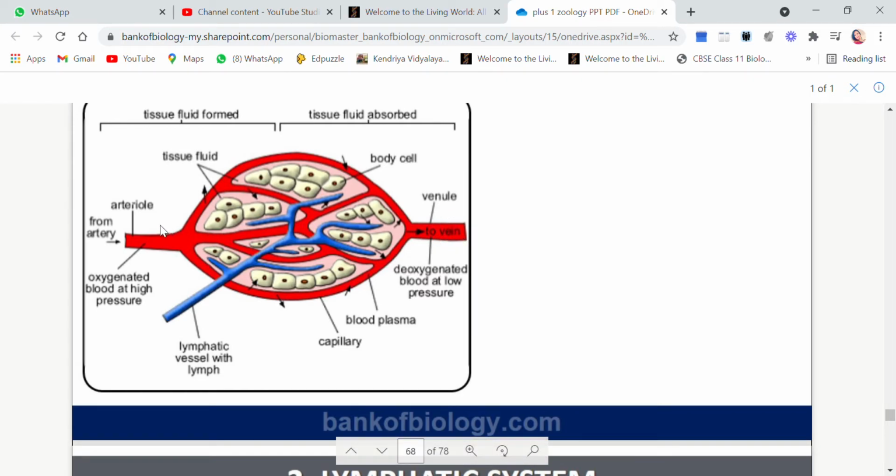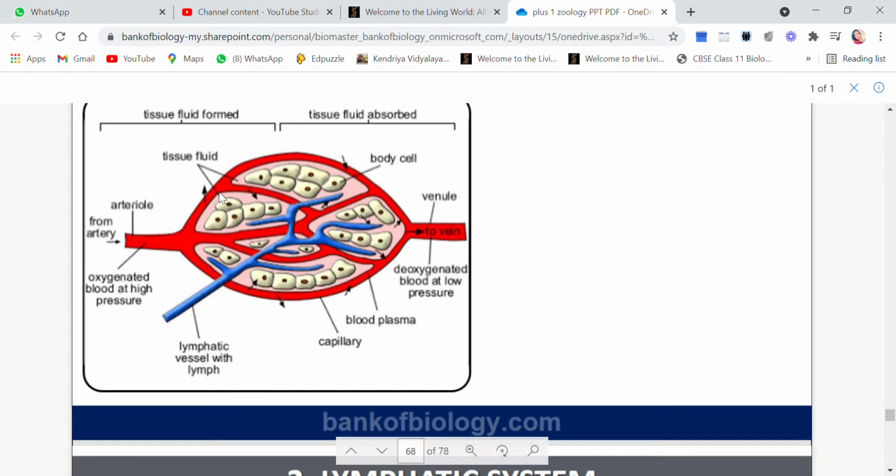Now the blood is always flowing inside these blood vessels. But sometimes in the capillaries, due to high pressure, the liquid part of the blood gets filtered out. Now where will it go? Of course, it will come into the space which is left, the interstitial space, or the space in between the blood vessels.